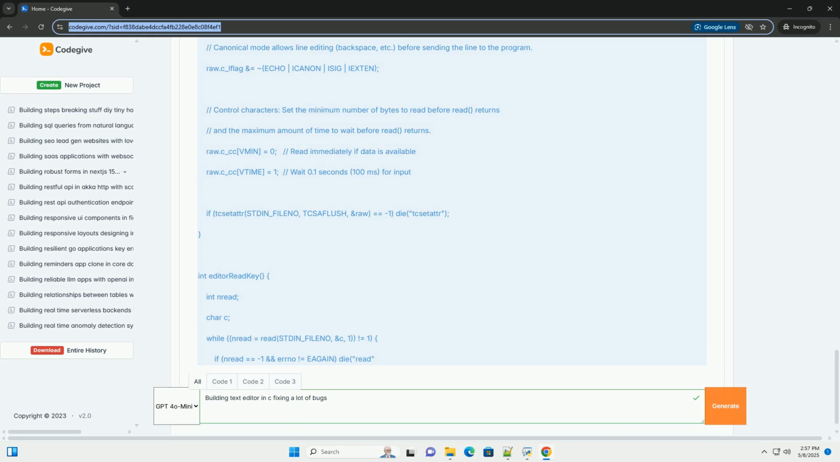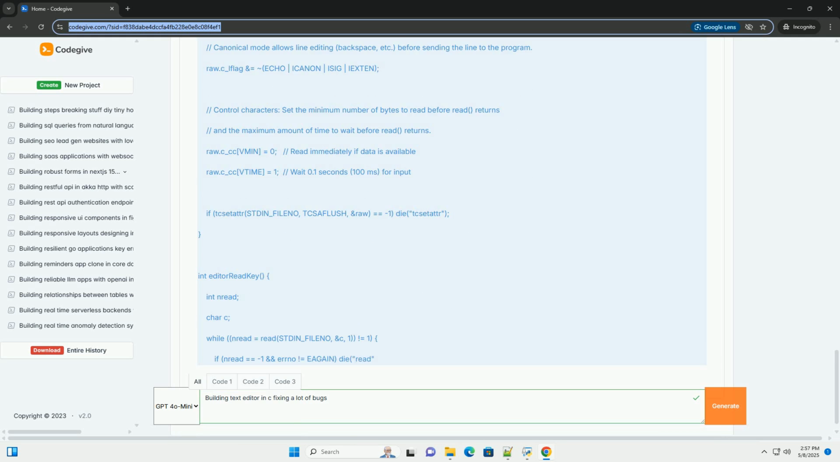tcgetattr gets the current terminal attributes. atexit registers disableRawMode to be called when the program exits. raw.c_iflag &= ~(...) clears input flags to disable processing of special characters. raw.c_oflag &= ~(OPOST) disables output processing, including converting \n to \r\n. raw.c_cflag |= (CS8) sets the character size to 8 bits per byte. raw.c_lflag &= ~(...) clears local flags to disable echoing, canonical mode, signals, and extended input processing.